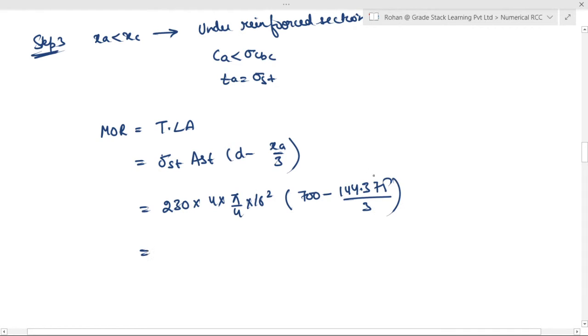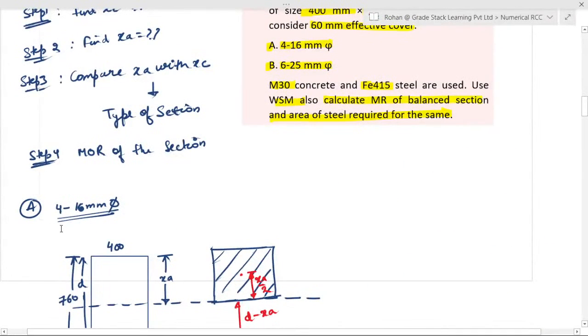So this will be in Newton mm, 10 to the power minus 6 kilonewton meter. So it will come out to be equal to 120.58 kilonewton meter.